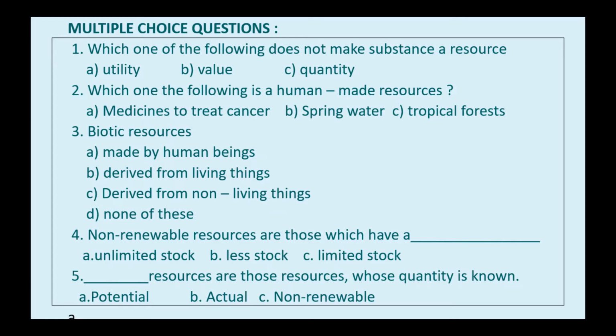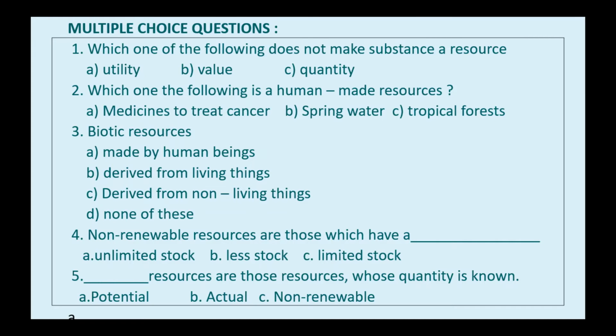Fourth question. Non-renewable resources are those which have a dash. Option A, unlimited stock. Option B, less stock. Option C, limited stock. Imagine what the non-renewable resources are. You think and tell me which one will be the right answer.